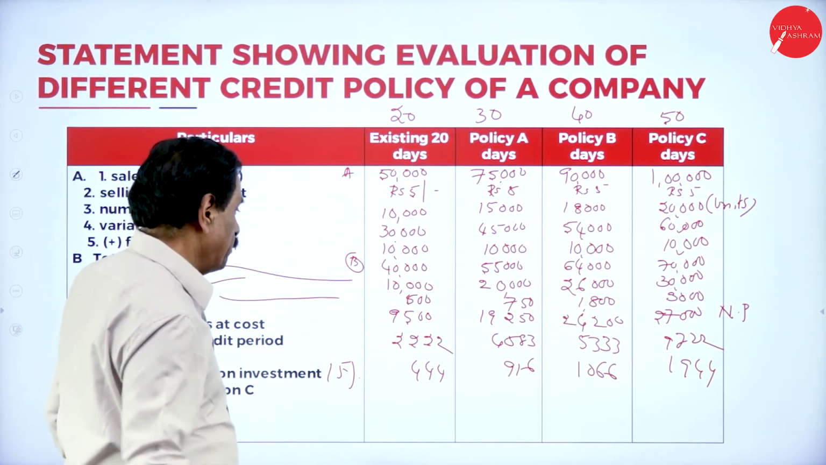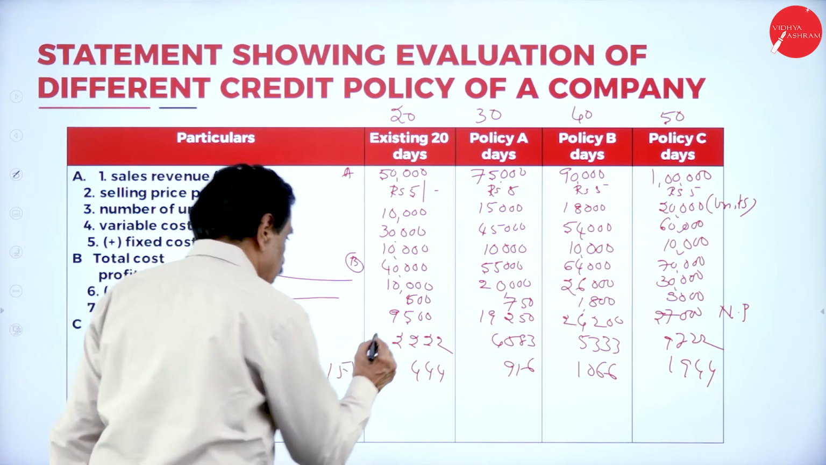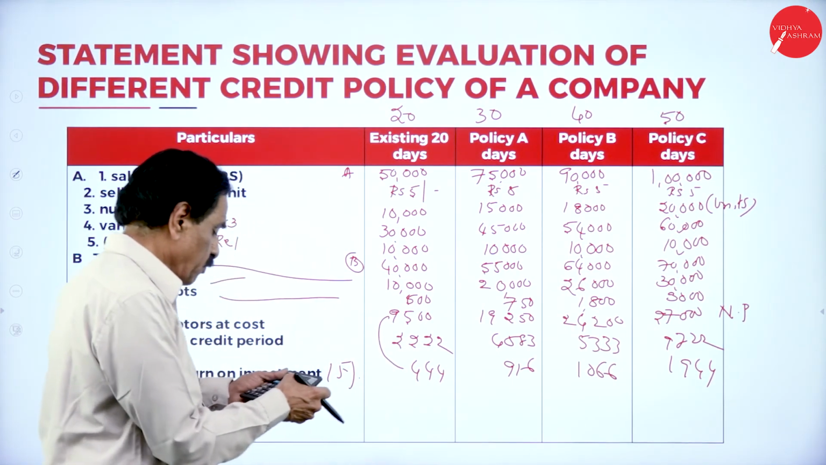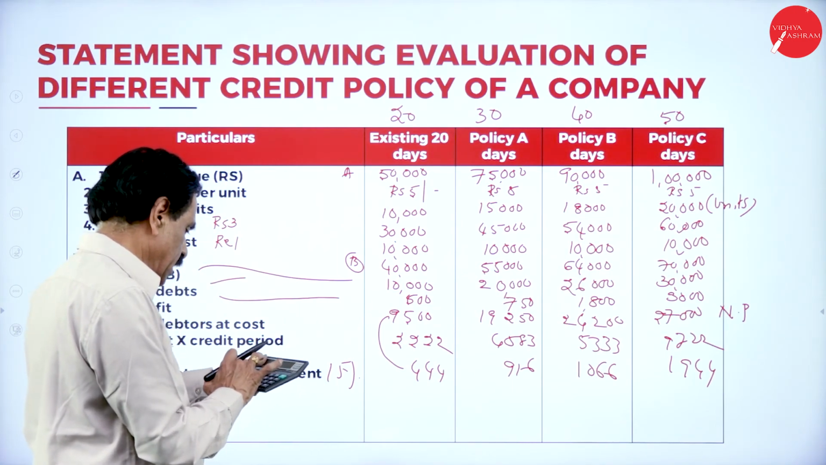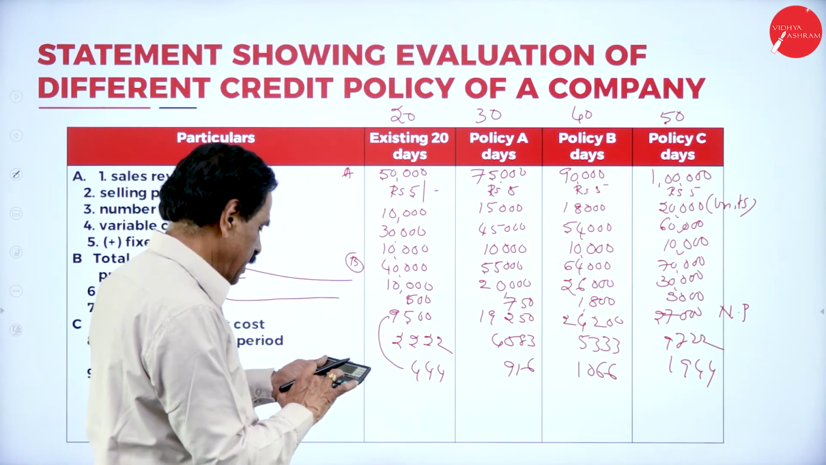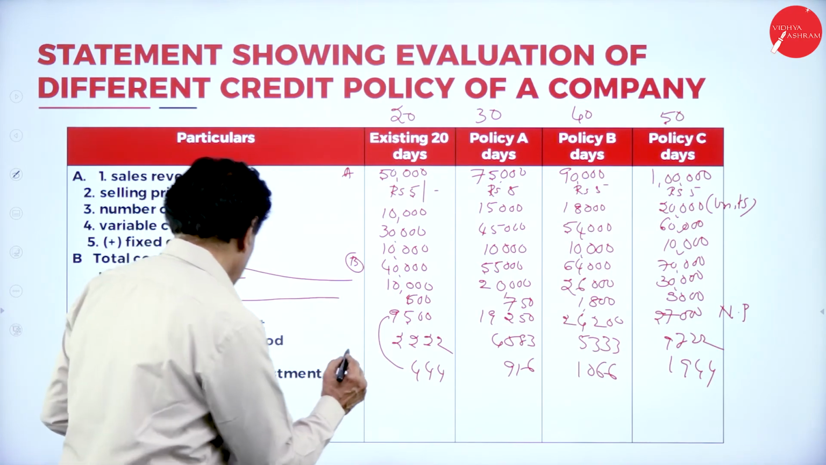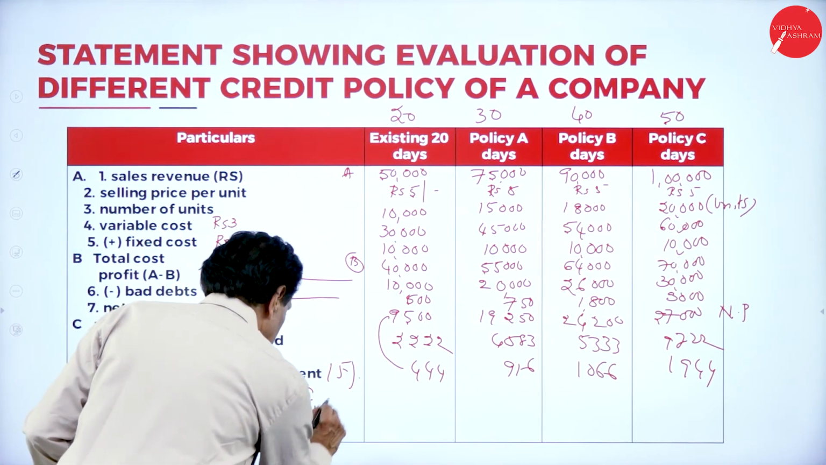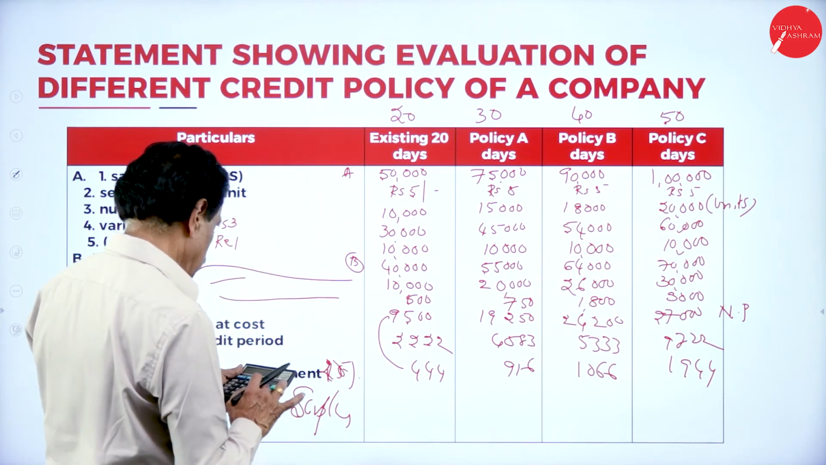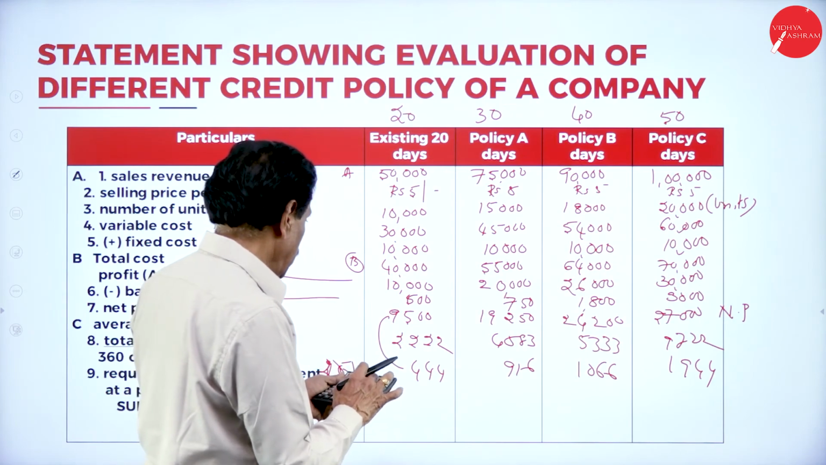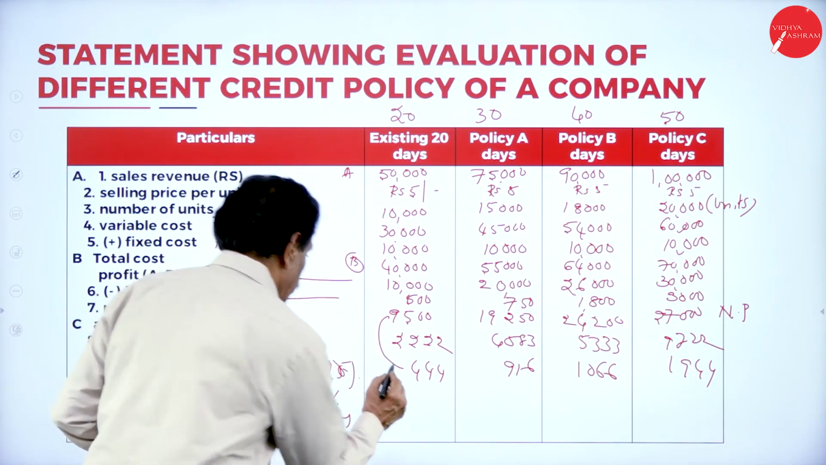So your net profit is 9,500 minus 444. 9,500 minus 444, required surplus is 9,056.